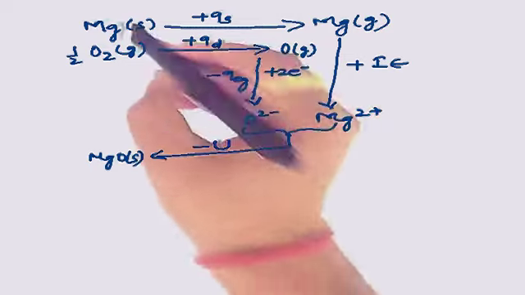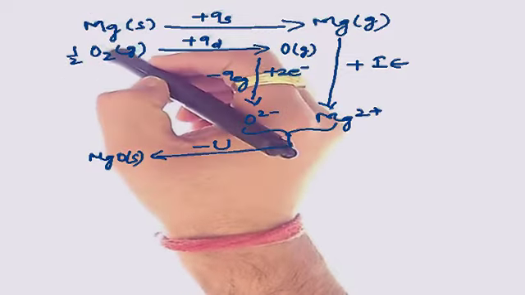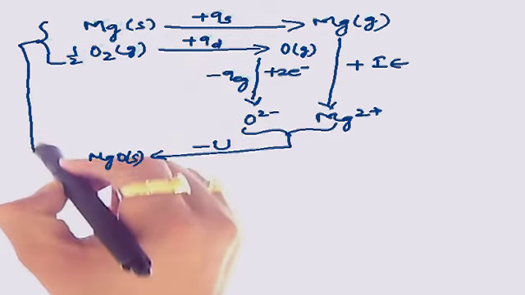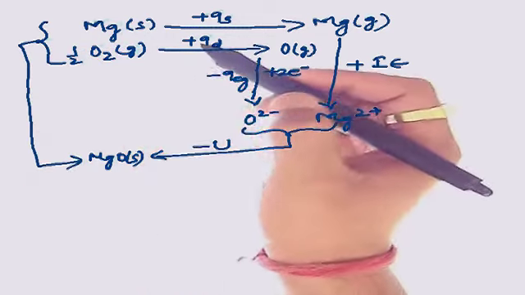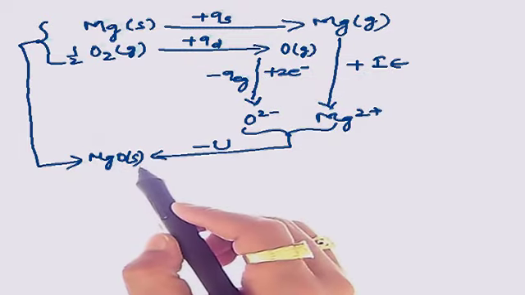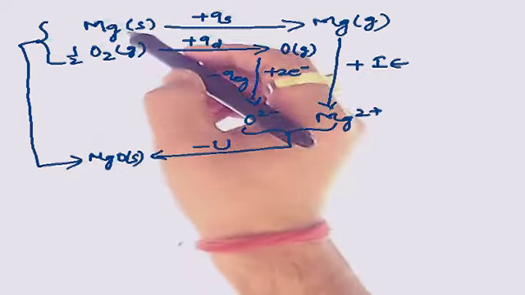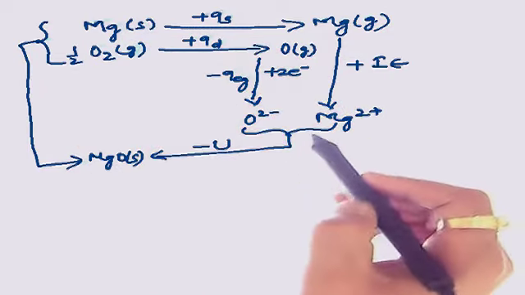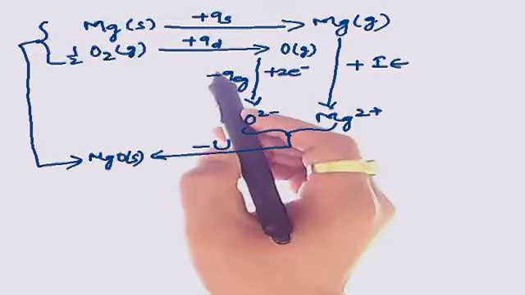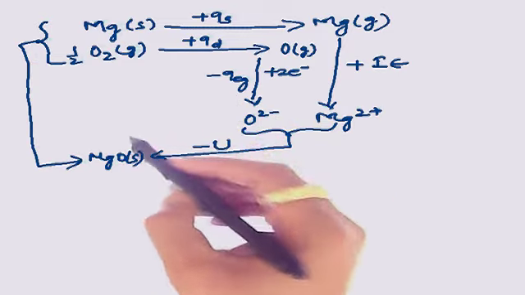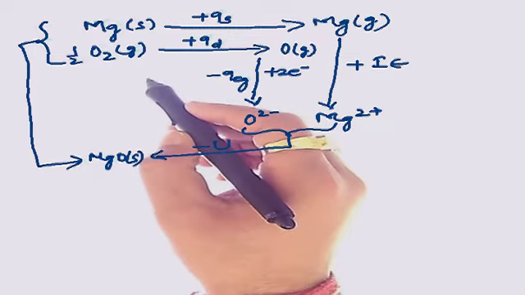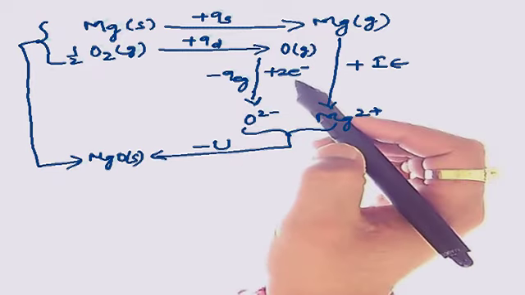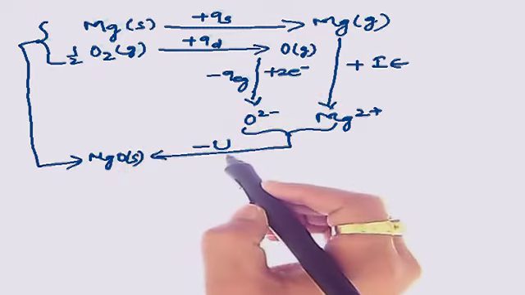Now if we consider the whole process as a one-step process, then we can write it as magnesium plus oxygen combining together to form magnesium oxide. So once we consider only the one-step process of this reaction, and the mechanism, by using the two together we find that there is now a cyclic form. The cyclic form representation of a process will be called the Born-Haber cycle, and this has to be utilized in the calculation of lattice energy.